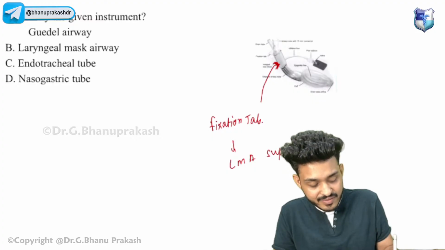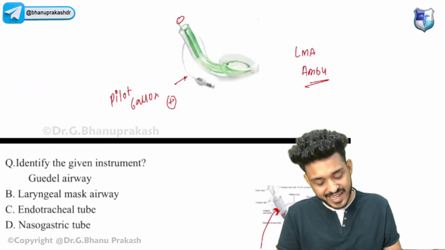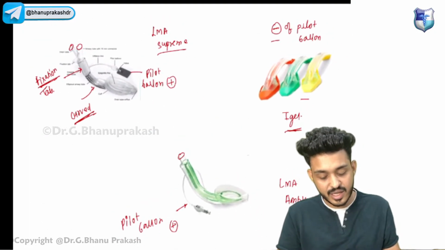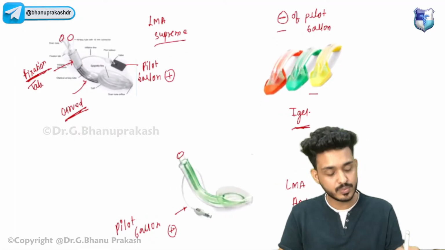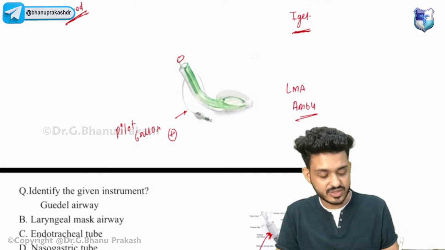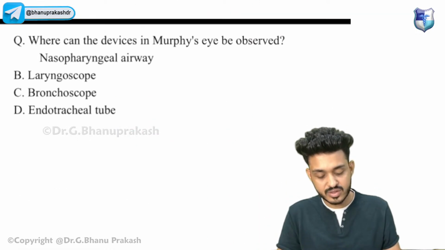Now you can identify it in the examination also. In the examination you will understand this. If this fixation tab is present, that means it is an LMA Supreme. This one is your I-gel, this one is your Ambu. Now try to solve this question.